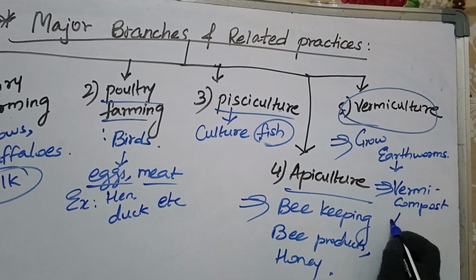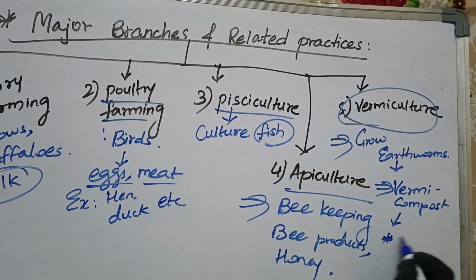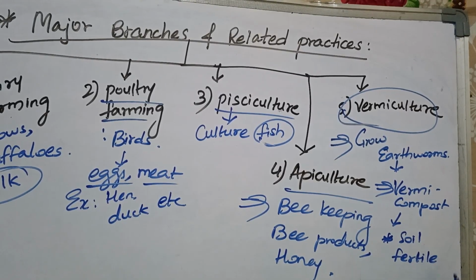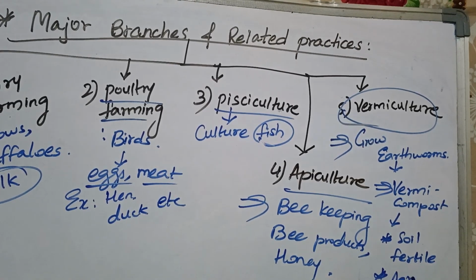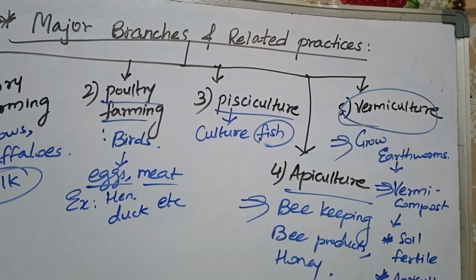This vermicompost is very important because it is going to increase the soil fertility. It is going to make the soil rich in organic matter, and ultimately it is going to help in agriculture. Clear? So these were the major branches.